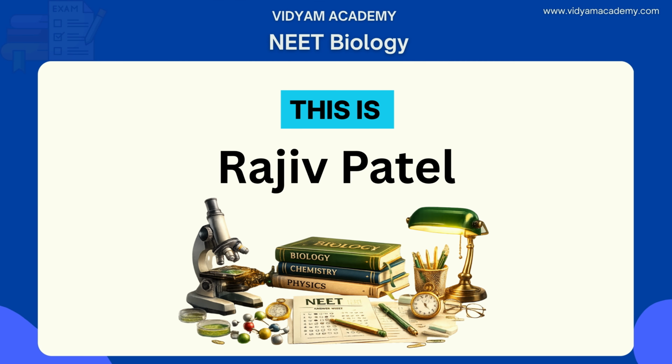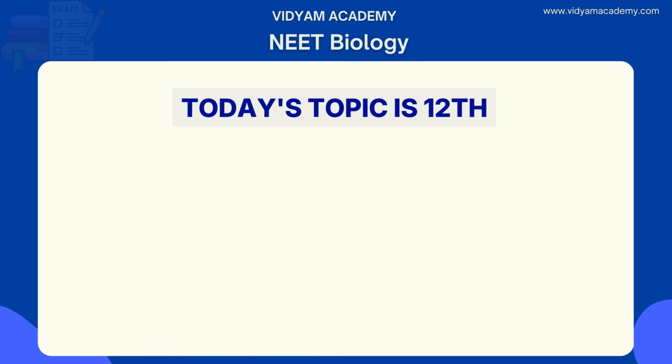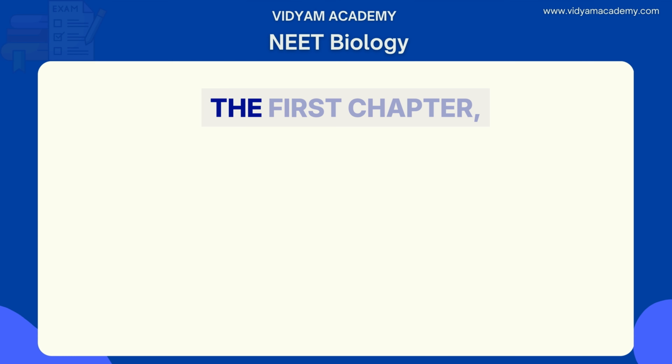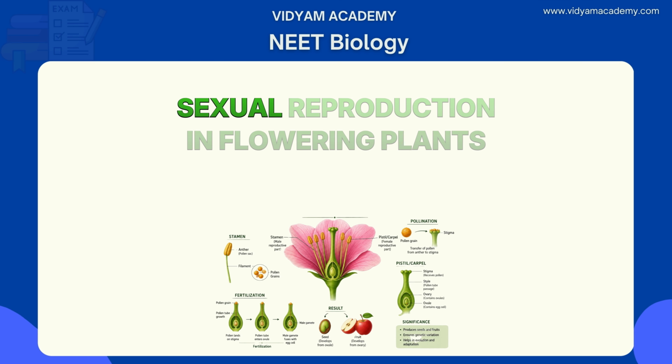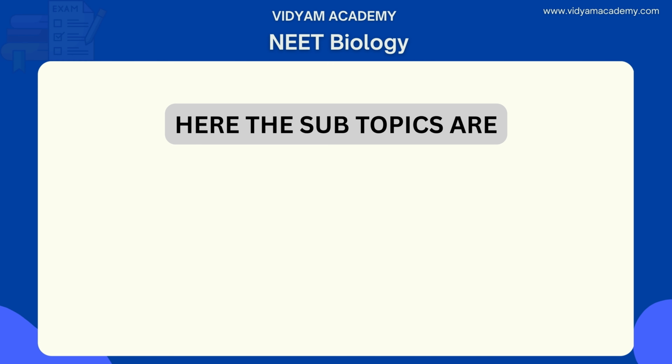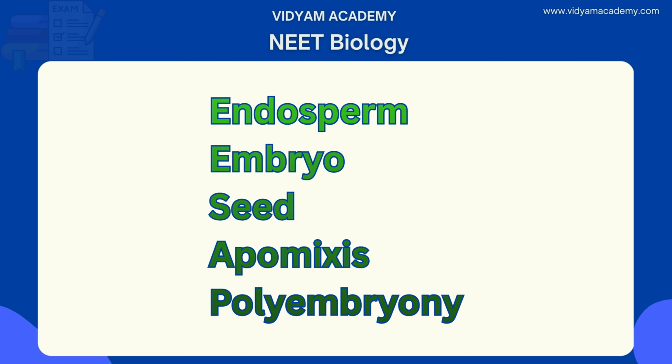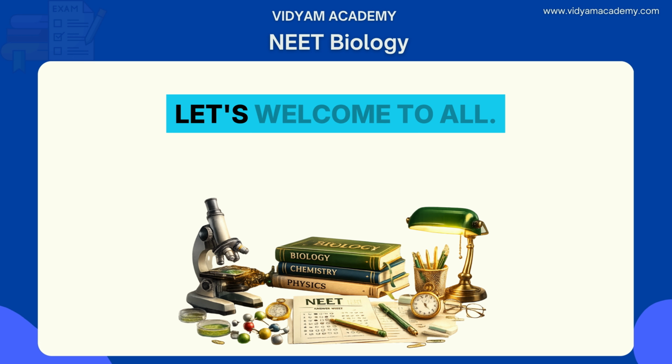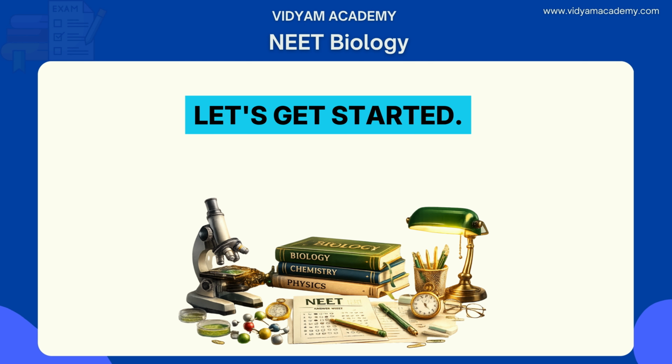This is Rajiv Patel. Today's topic is 12th Standard NCERT Biology. The first chapter, Sexual Reproduction in Flowering Plants. Here the subtopics are Endosperm, Embryo, Seed, Apomixis and Polyembryony. Let's get started.